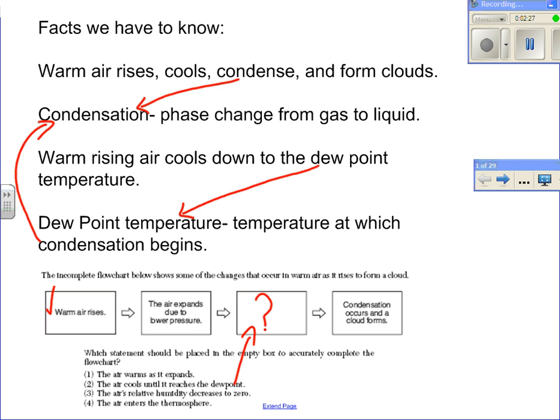So warm air rises, the air expands due to lower pressure. The air cools until it reaches the dew point. Condensation occurs and clouds form.